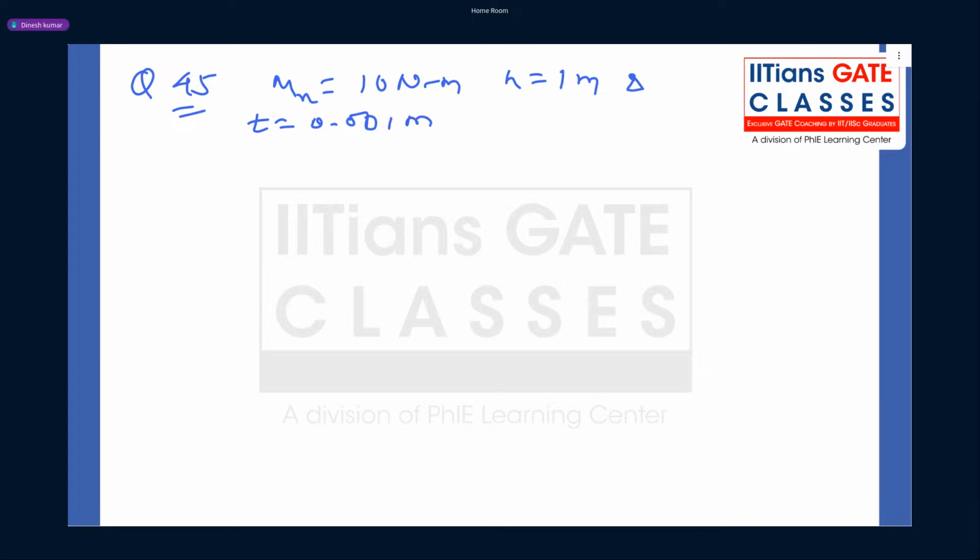The magnitude of maximum normal stress in the cross section is asked, sigma max, and the answer is asked in Newton per meter square.